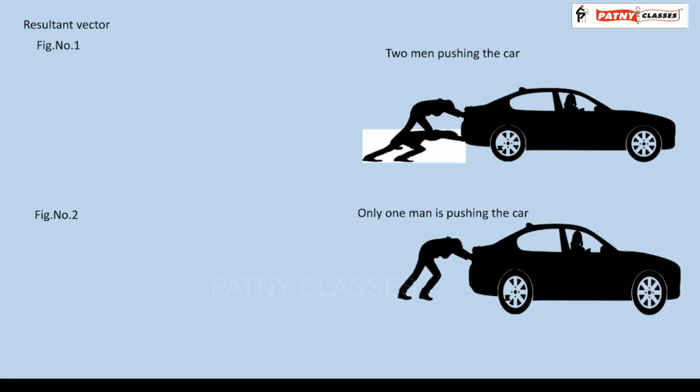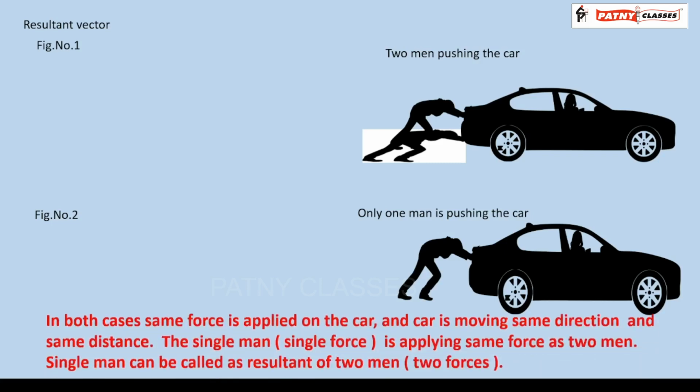In this example, the single man is doing the same job as the two persons. The single man can be called the resultant of the two men. Thus, in both cases, the same force is applied on the car. The car is moving in the same direction and the same distance. The single man is applying the same force as the two men.